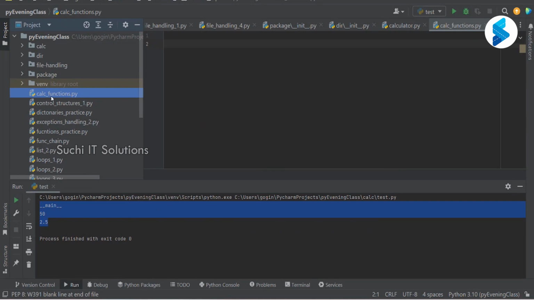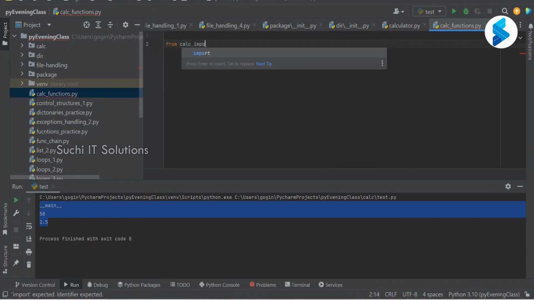When we want to import from another package, all you have to say is from, what is the package name that I want to import from? Calc. Import from that package, import calculator.